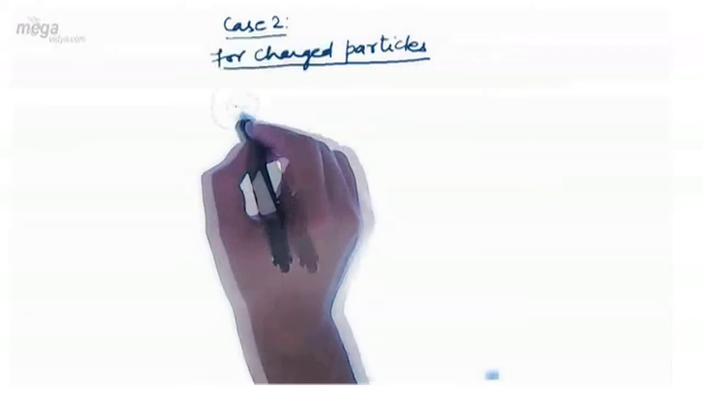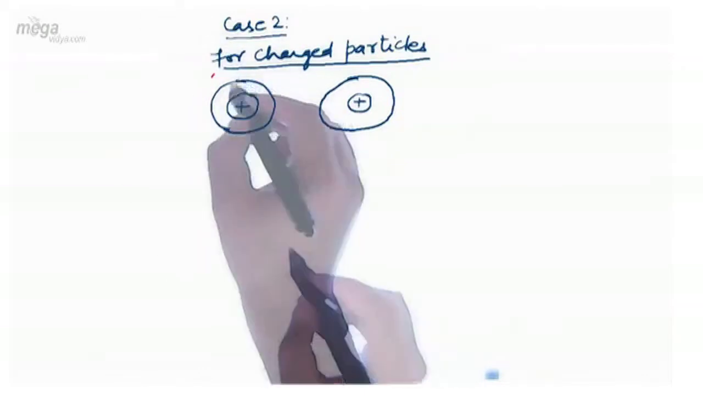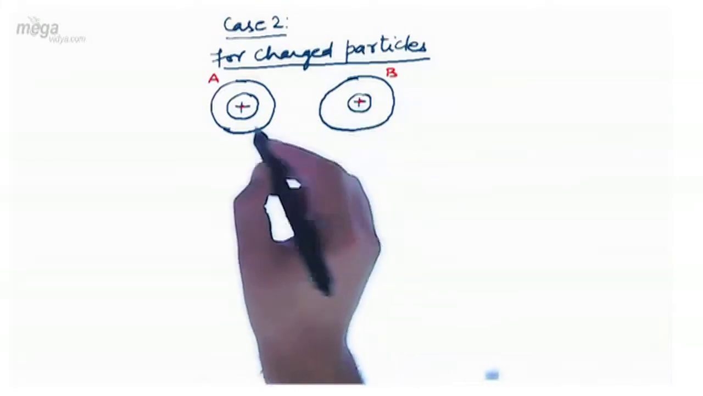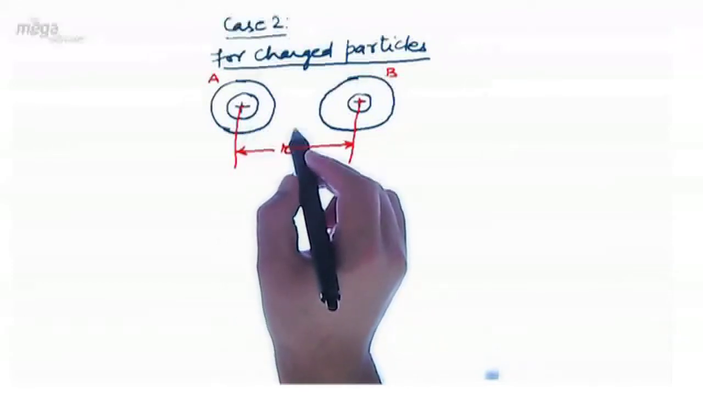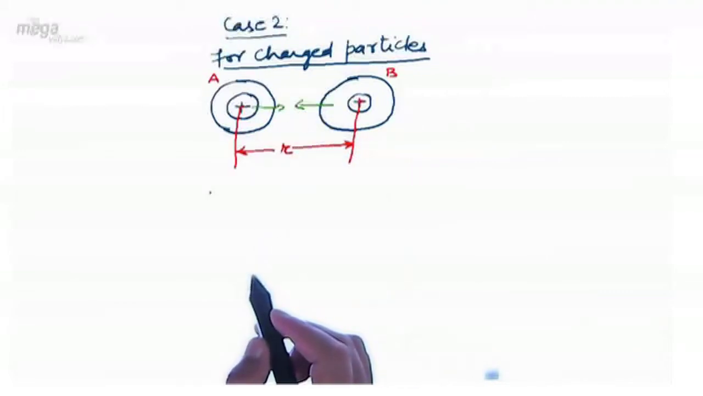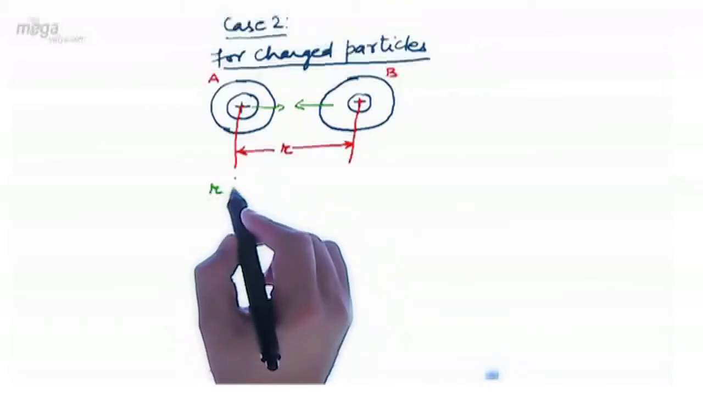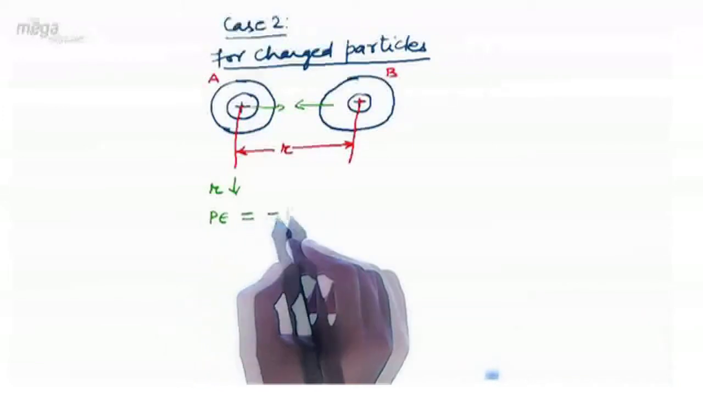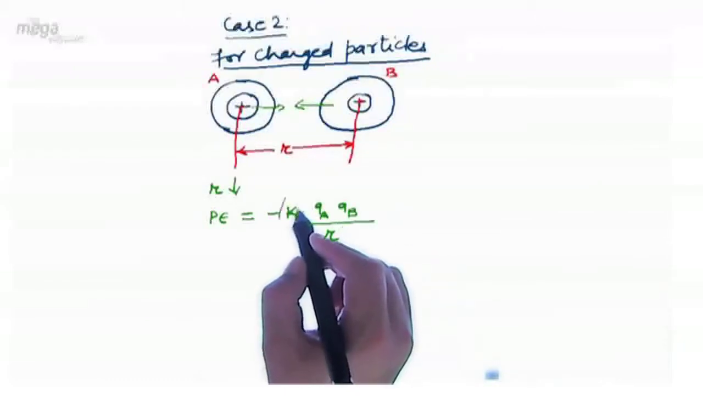Let us consider two atoms which have a nucleus at the center and electrons revolving around them in a fixed orbit. Let's call this one atom A and this one atom B. Now let's take their internuclear distance as R, basically the gap between these two atoms A and B. When they undergo bonding, these two atoms will be approaching each other. So again, similar to the uncharged particles, when A and B approach each other for bonding, R will be decreasing. Now in case of charged particles, potential energy is given by the formula minus K into QA QB upon R, where K is some constant.